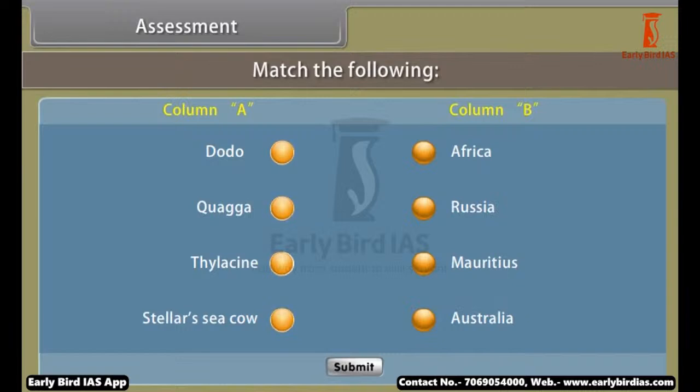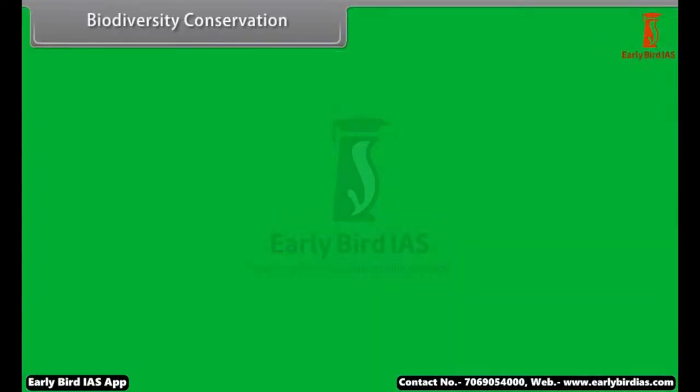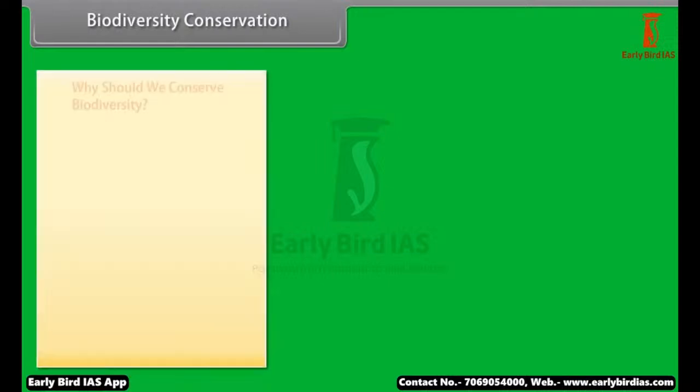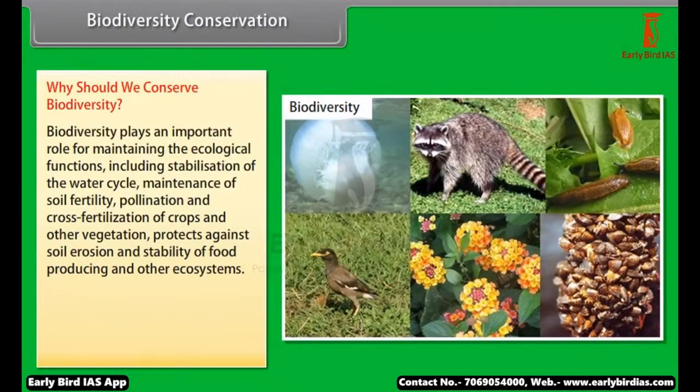Biodiversity conservation. Why should we conserve biodiversity? Biodiversity plays an important role in maintaining the ecological functions, including stabilization of the water cycle, maintenance of soil fertility, pollination and cross-fertilization of crops and other vegetation. It protects against soil erosion and ensures the stability of food producing and other ecosystems.